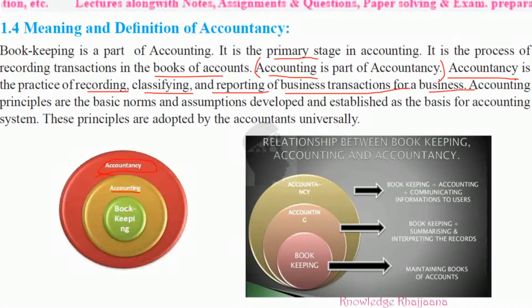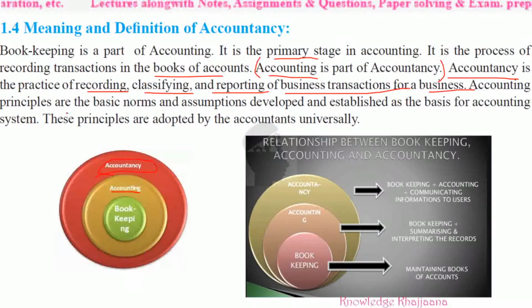And obviously bookkeeping is a part of accounting, because bookkeeping is at the first stage, the primary stage, which is the innermost. So we cannot exclude accountancy by keeping bookkeeping aside. Accountancy includes accounting, and accounting includes bookkeeping.